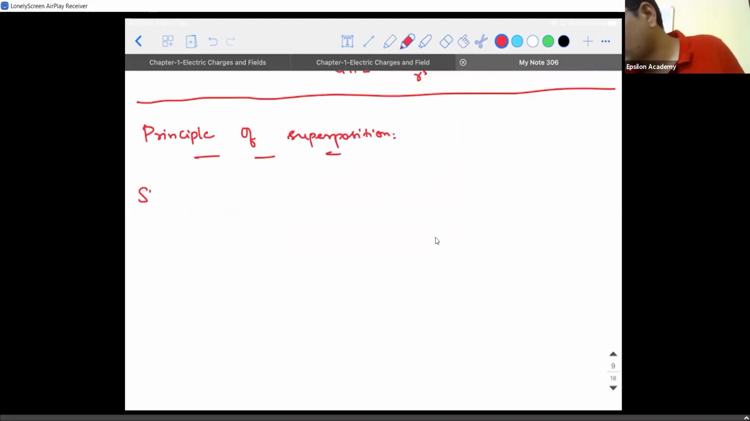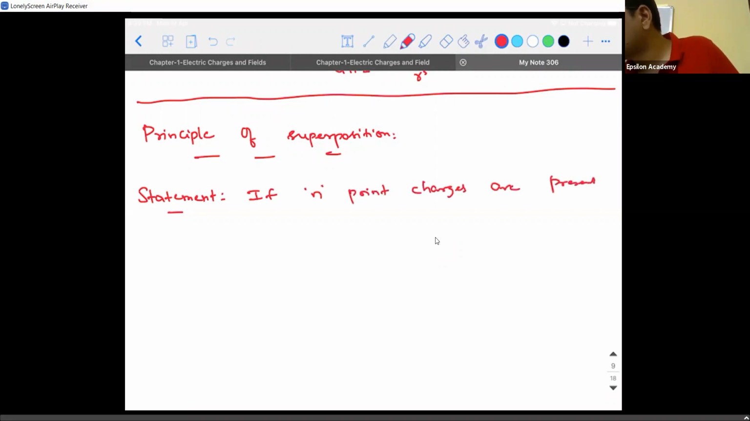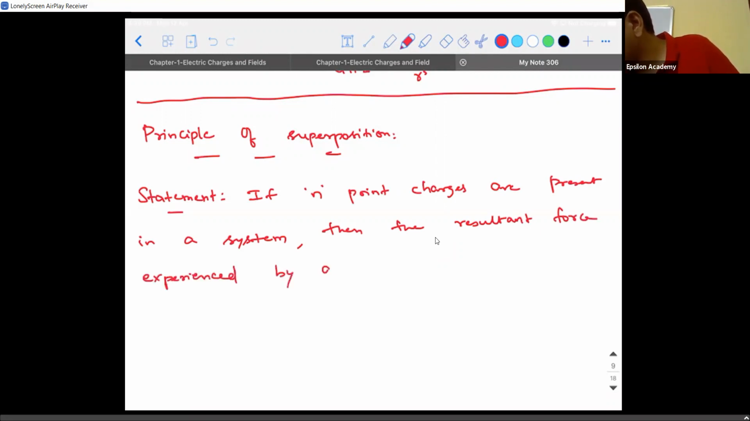If I have to give an expression or a statement to it, how do I state it? If n point charges are present in a system, then the resultant force experienced by any charge due to the remaining system.